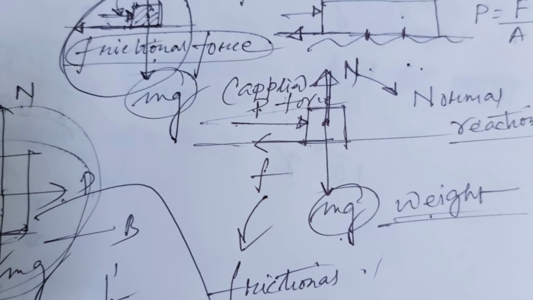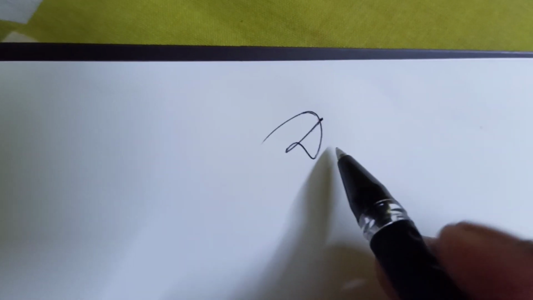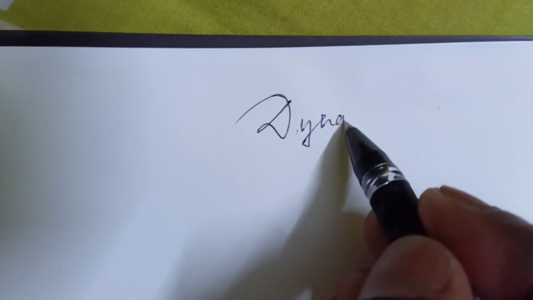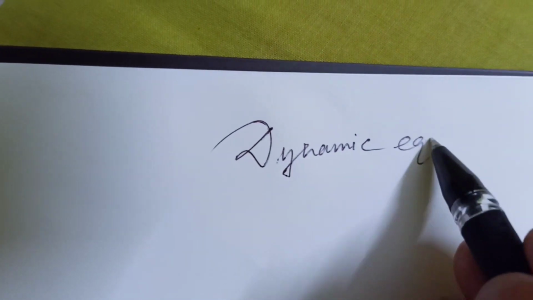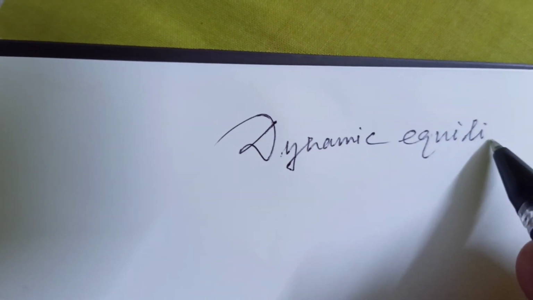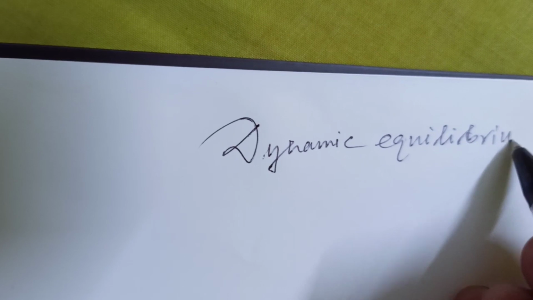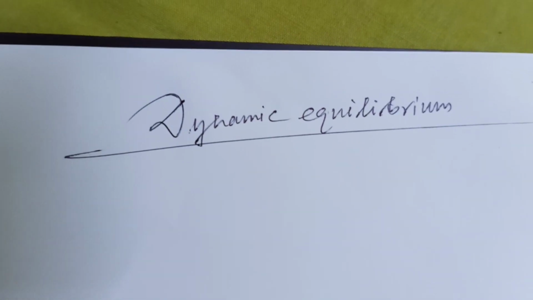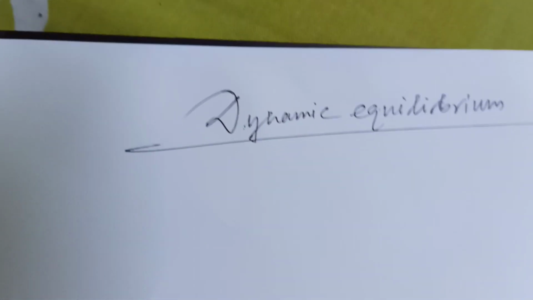But if the net force is 0 but the body is moving, then we can say that this is in dynamic equilibrium. So students, what is dynamic equilibrium?